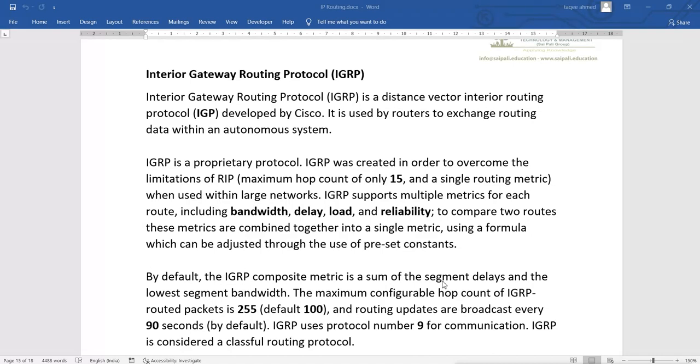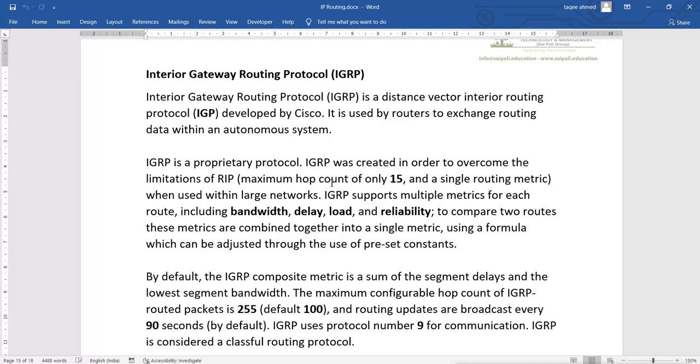So those routing domains have a unique ID, and that ID is called the autonomous system number. So this IGRP uses this autonomous system number for exchanging routing data within the routing domain.